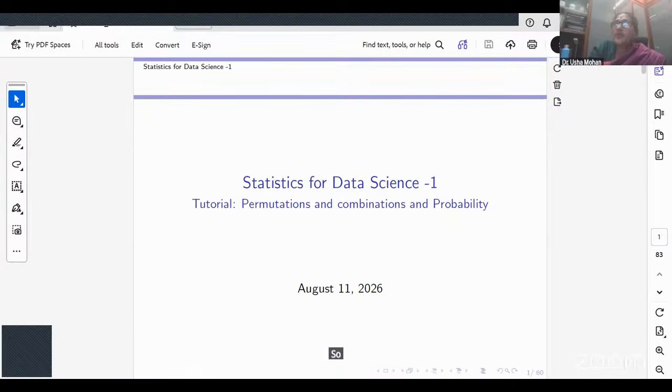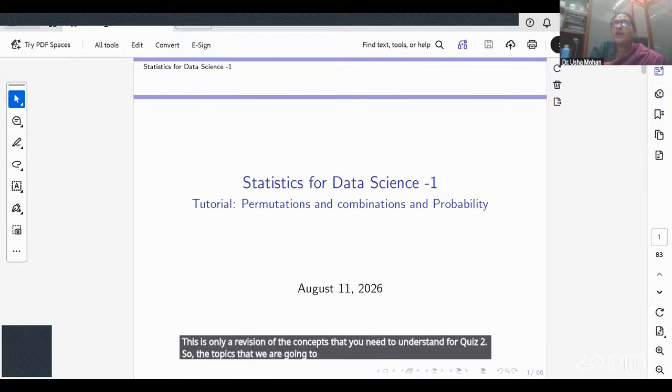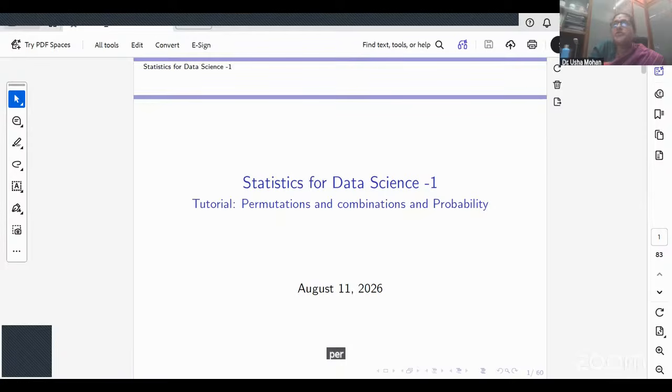Good evening, everyone. As Lavanya mentioned, this is only a revision of the concepts that you need to understand for quiz 2. The topics that we are going to cover are permutations, combinations, and up to Bayes theorem. Again, I will not be addressing specific questions which could have arisen either in the assignment or otherwise.